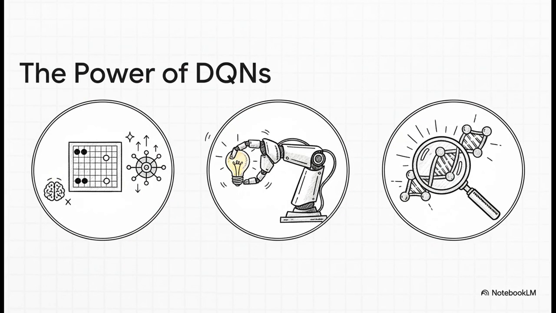And this is where it all comes together. This amazing combination of Q-learning's simple feedback loop with the generalization power of a neural network. Well, that's the magic behind some of modern AI's biggest breakthroughs. We're talking about everything from beating the world's best Go players to controlling robotic arms with incredible precision and even helping to discover new medicines. The impact is just enormous.